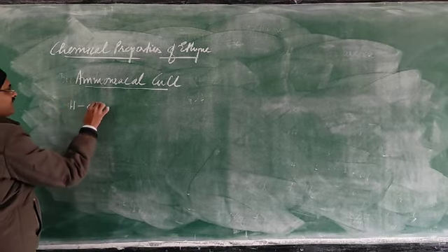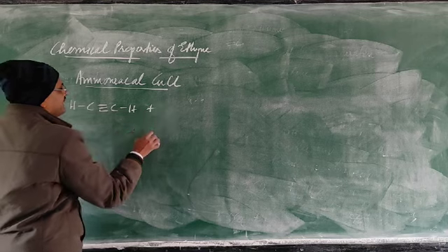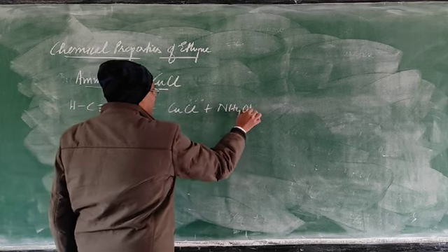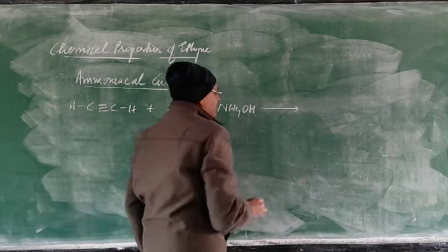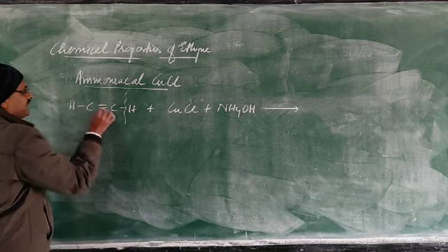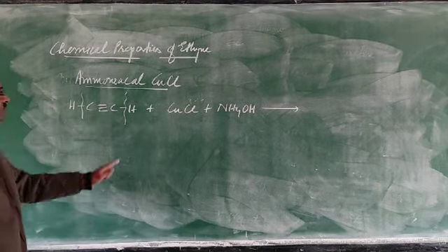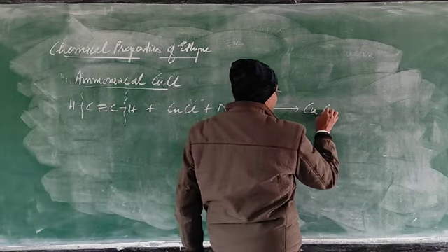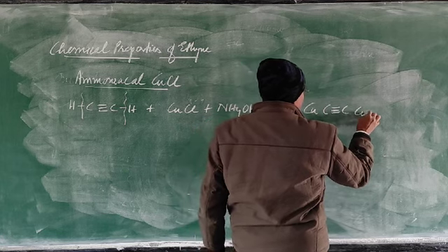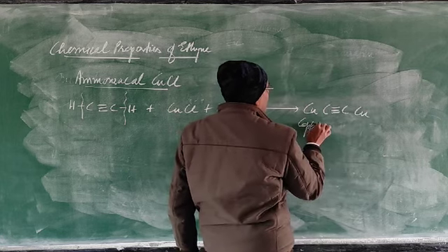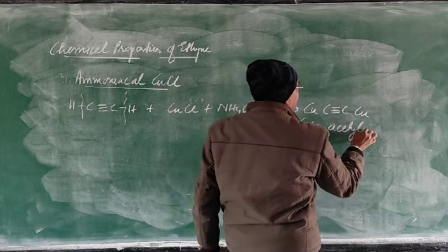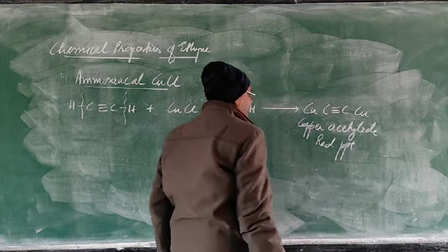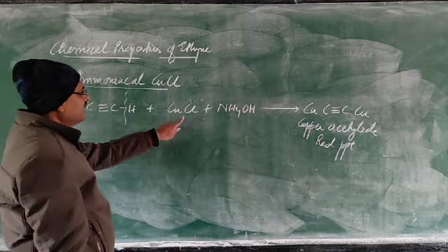Just see, this acetylene reacts with ammoniacal cuprous chloride, that is ammonium hydroxide and cuprous chloride. How will this reaction take place? From here the bonds break, and copper comes here. So you need 2 copper. This will form copper acetylide, which is the red precipitate, and the hydrogen comes here to form HCl.